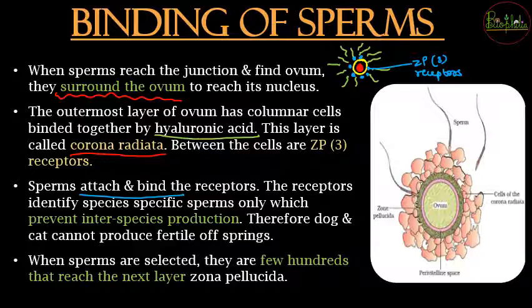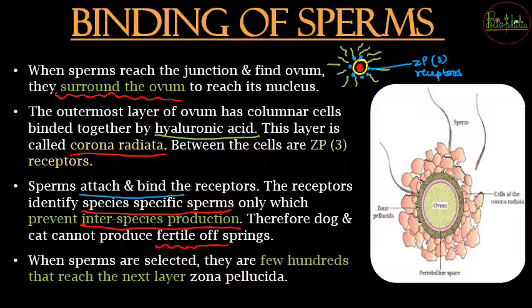So it should not happen that interspecies reproduction occurs. To prevent interspecies reproduction, that is, so that a dog and a cat do not have offspring, if the female gamete is from a dog and the male gametes are from a cat, they should not produce fertile offspring, because that is going to create a mess in nature. So that should not occur. For that reason, these ZP3 receptors are responsible for identifying the species-specific sperms, that is, if it is dog fertilization, then only the sperms of the dog should enter their nucleus into the ovum.